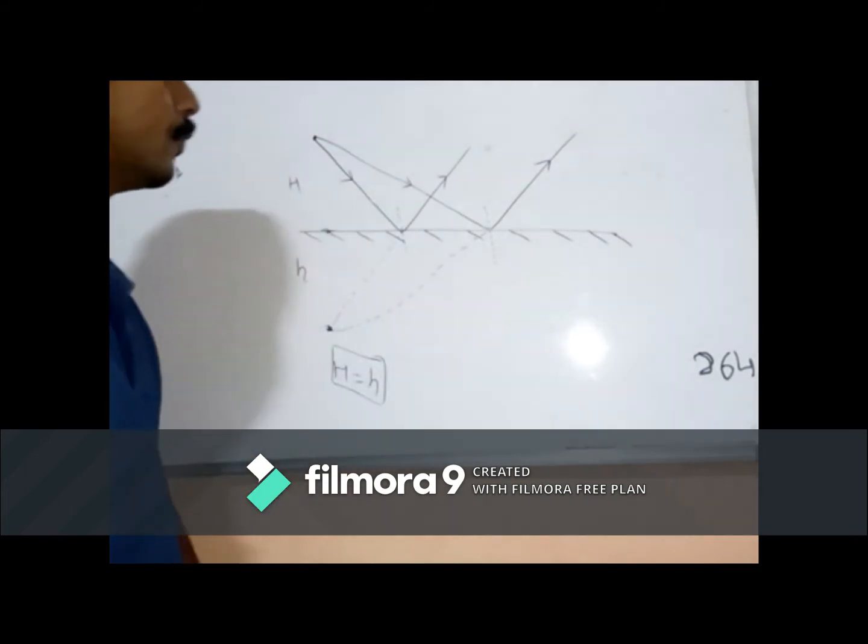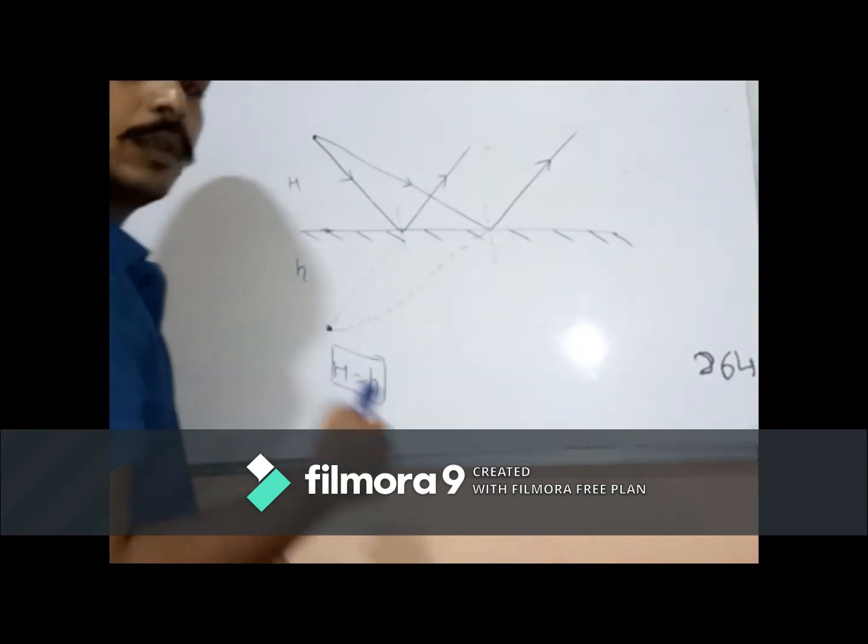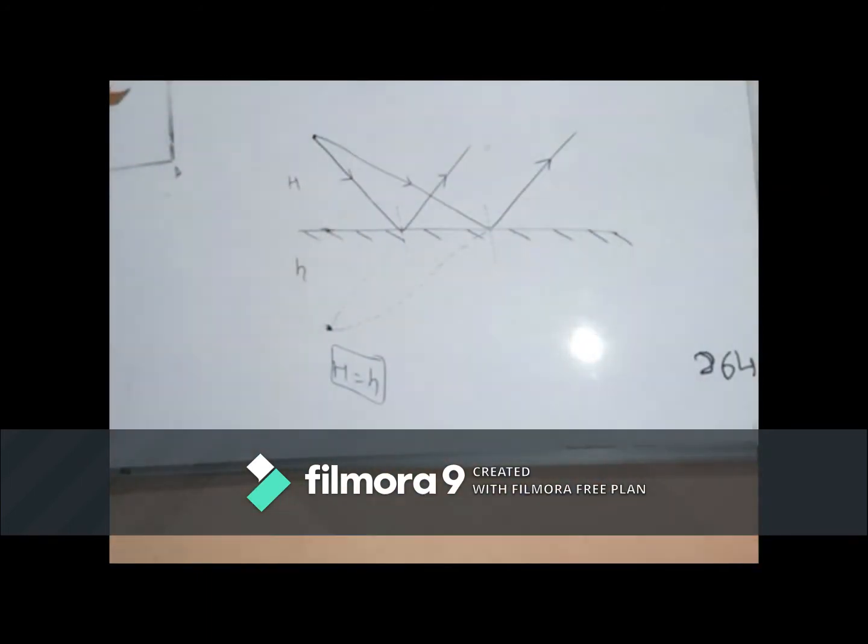Now we have to prove that this image distance is equal to the object distance.